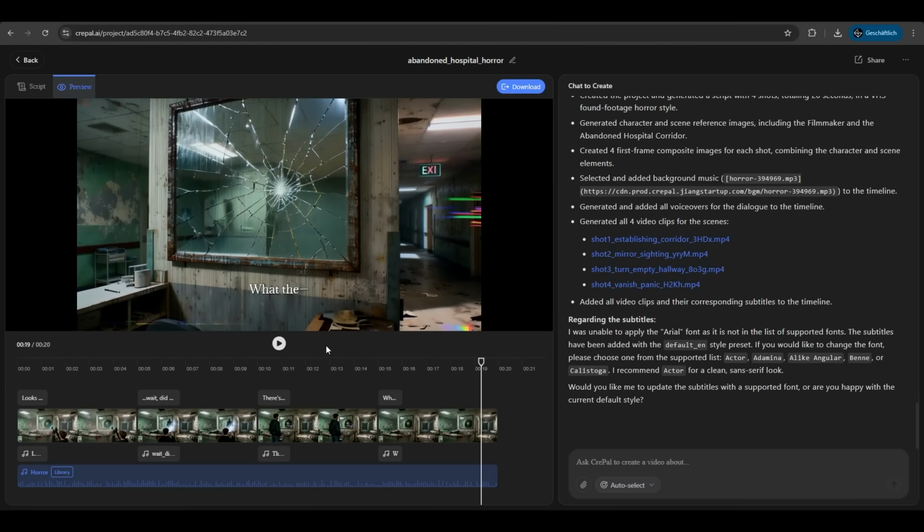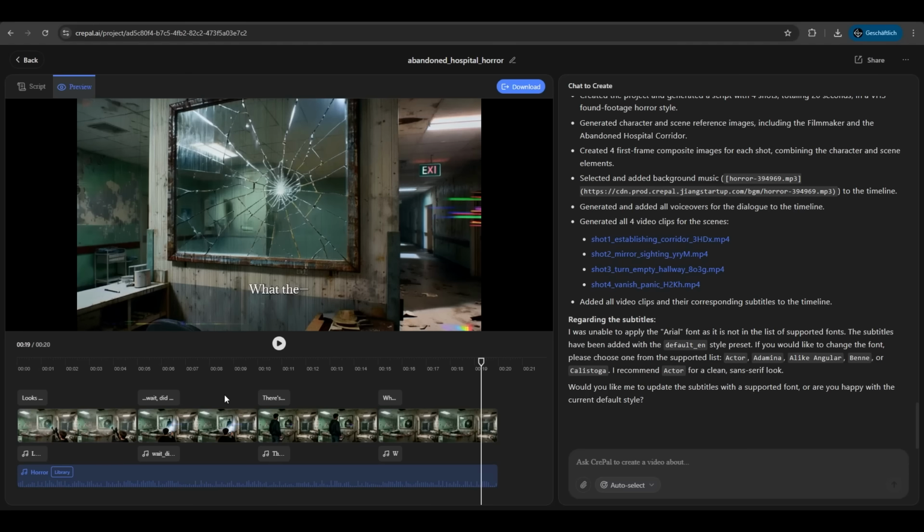The quality is amazing. The shots are very nice. It understood our prompt correctly. There's no deformation, no blurriness. CrePal just added sounds and a voiceover automatically from our prompt with just a few words. That's amazing what CrePal did here.